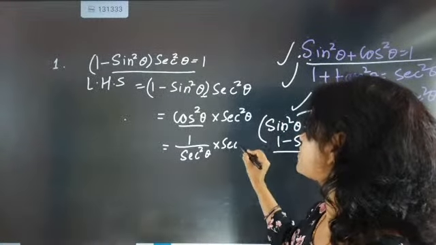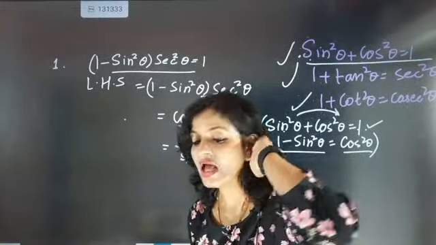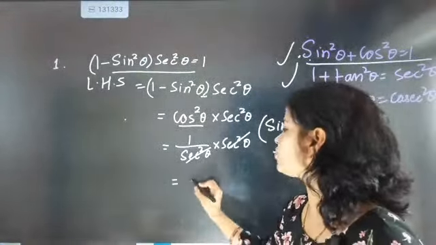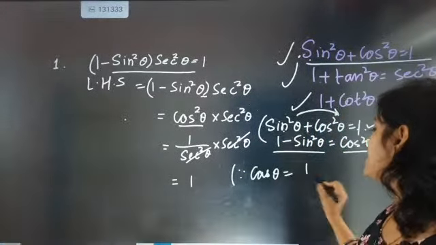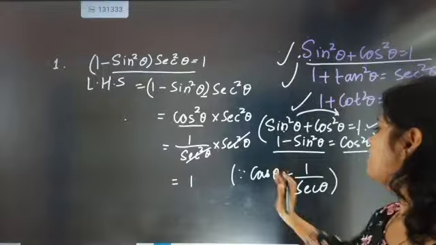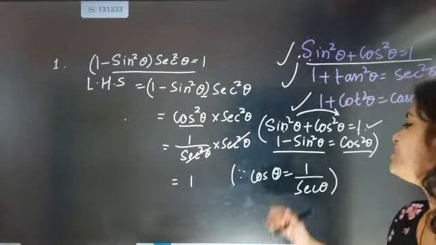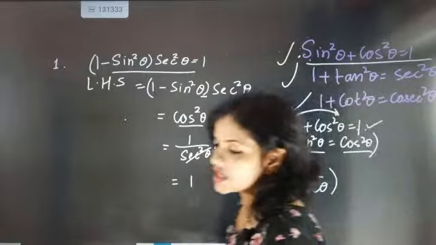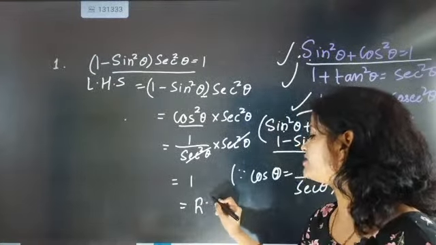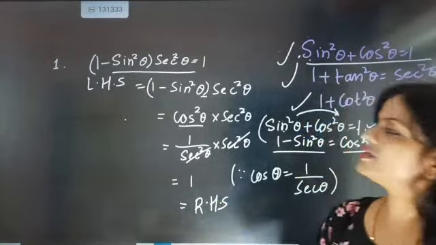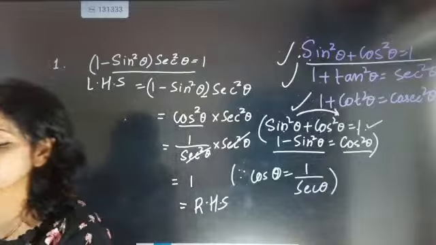So now secant square theta and secant square theta, they both are going to cancel each other, and once they cancel, what is left? 1. And then you intimate also, because we know that cos theta is the reciprocal of secant theta. I am sorry, I have a habit of writing like that. It looks like cas, but it is exactly cos theta. So cos theta equals 1 by secant theta. And after that, say it is equal to RHS. These are exactly the steps you will need to solve. Come on, check this one out. Any doubt coming in between this?